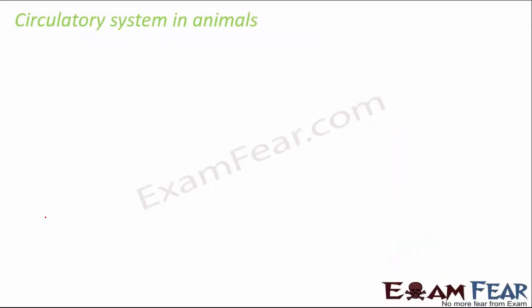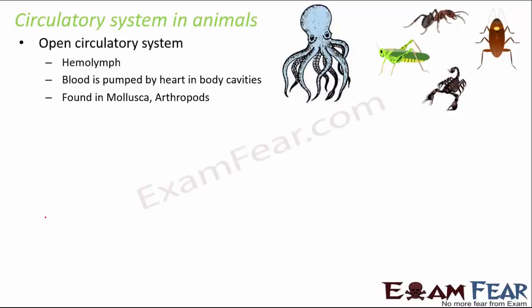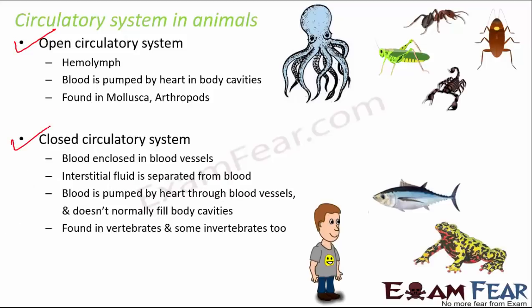Okay, so that was about the respiratory system. Now moving ahead, we'll talk about the circulatory system, that is, how exactly all the useful substances are transported to different parts of the body. When we talk about the circulatory system in animals, there are two types. One is the open circulatory system, the other one is the closed circulatory system.